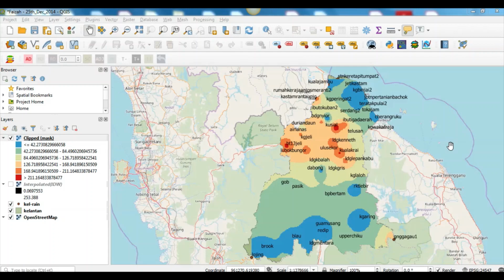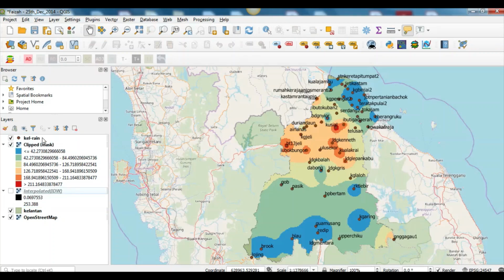Okay, before we proceed to the final step, I want you to drag this rain gauge to the top. So now we can see the location of this rainfall gauge on the click mask.